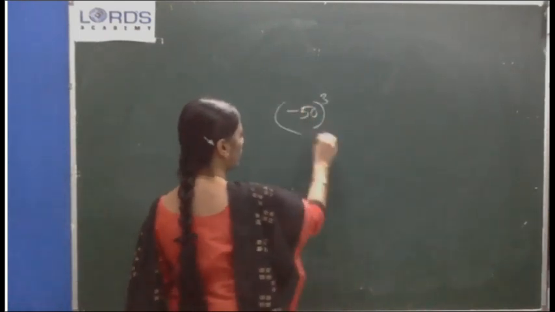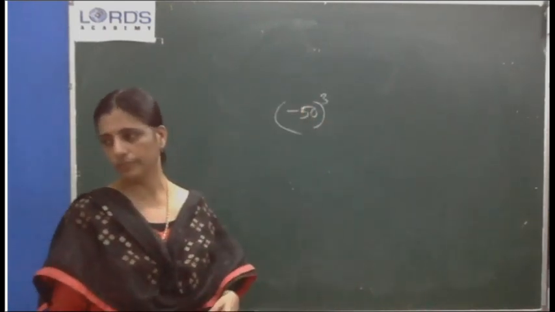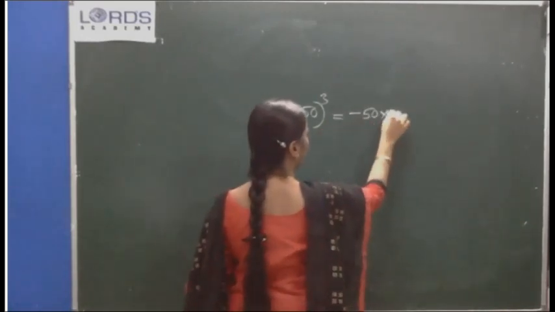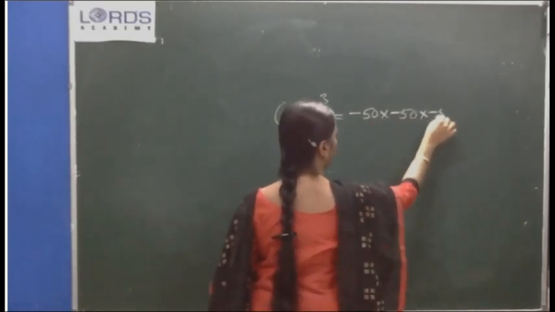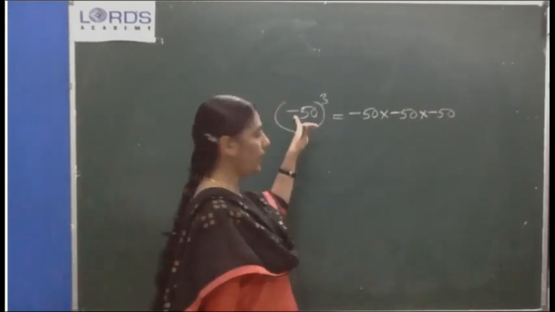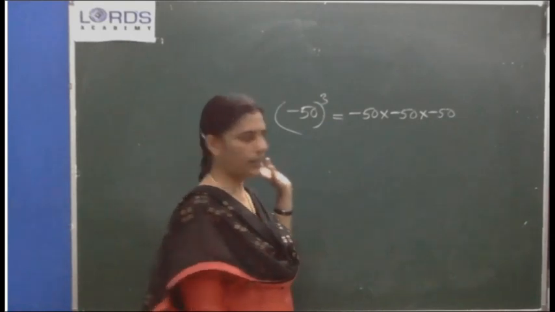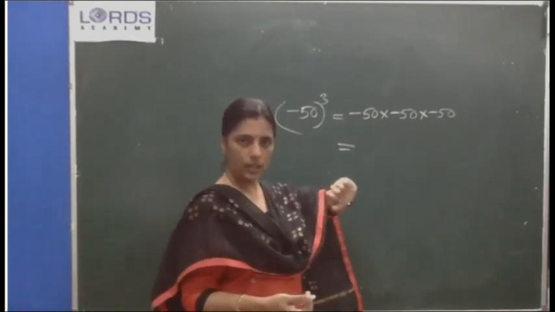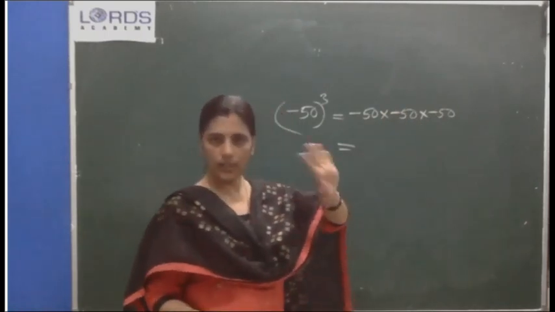-50. Find the cube of -50. Okay, so what will you do? -50 into -50 into -50. We wrote as a note, the cube of a negative number will always be negative. Otherwise also, negative into negative is positive, and positive into negative is negative itself.